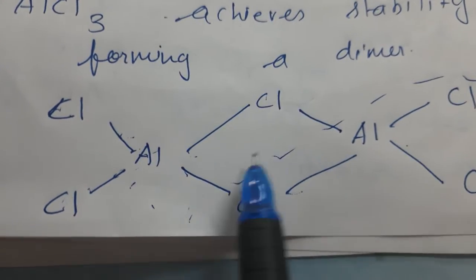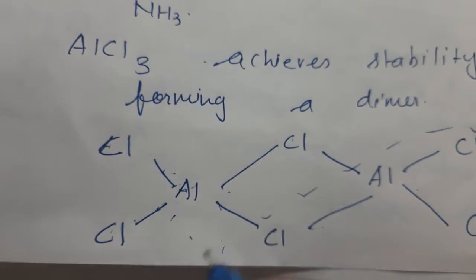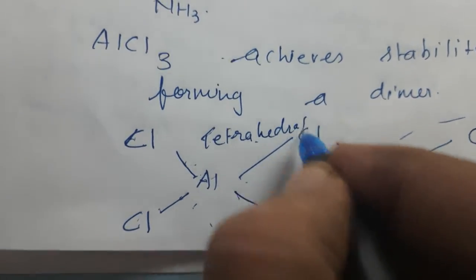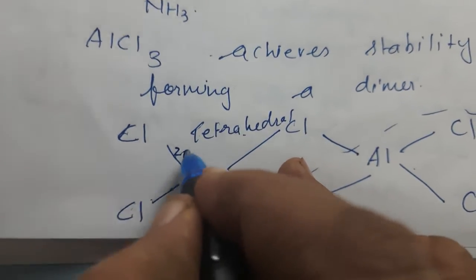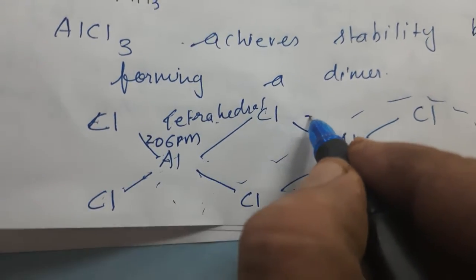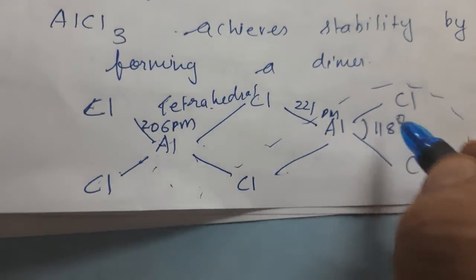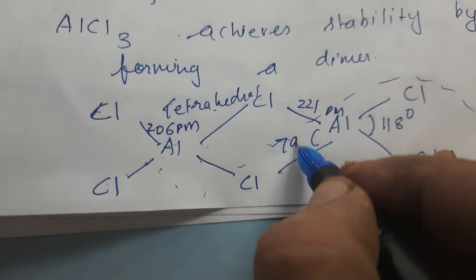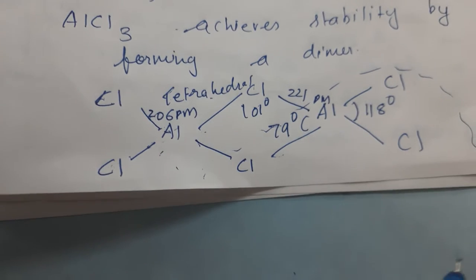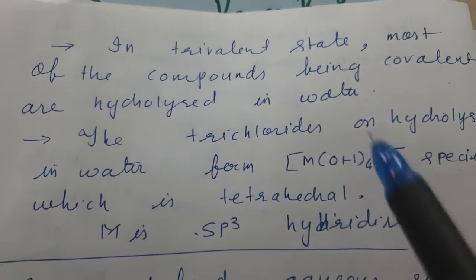AlCl3 का dimer यानी Al2Cl6, right? So this Al2Cl6 is formed and the structure is tetrahedral. Dimensions are here 206 picometer, here 221 picometer, and this angle is 118 degree, this angle is 79 degree, then this angle is 101 degree. So this is the structure of the dimer of AlCl3.